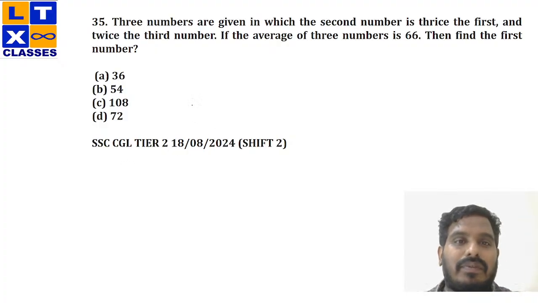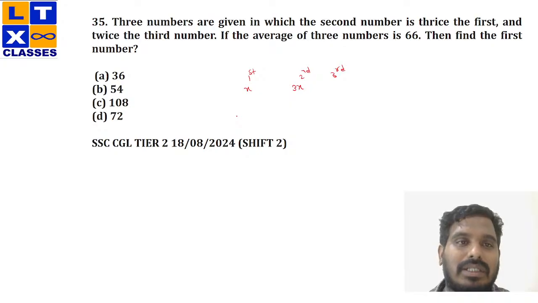Now, basically, there are three numbers in this question: the first number, the second number, and the third number, right? Now, what you're asked to calculate is the value of the first number. Okay, the second number is thrice the first. Let the first number be x, then the second number would be 3x.